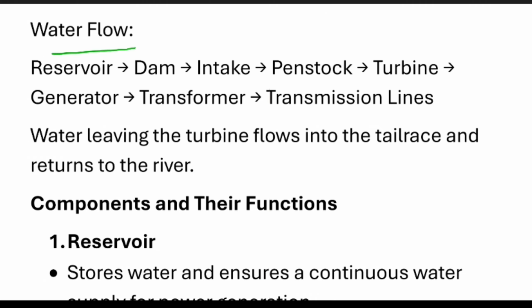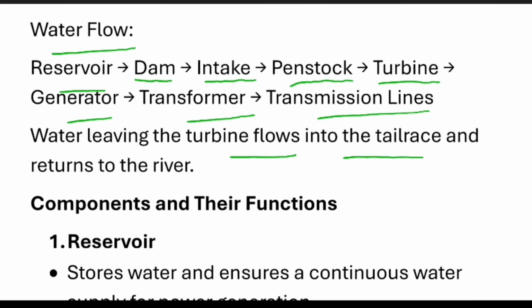When the water flows, you can see how it flows from the reservoir. It will be connected to the dam. Intake, and the penstock will be there. That will go to the turbine, and the generator will be there. Transformer and transmission lines will be there. When the water leaves the turbine, it flows into the tail race and returns to the river. This is the process that takes place.